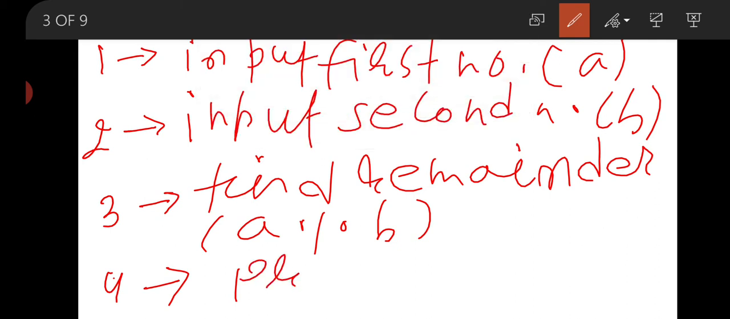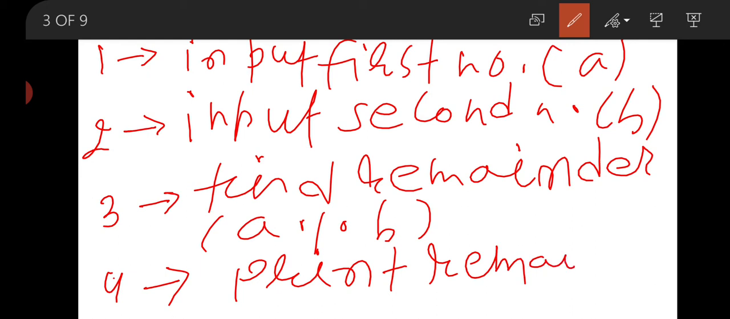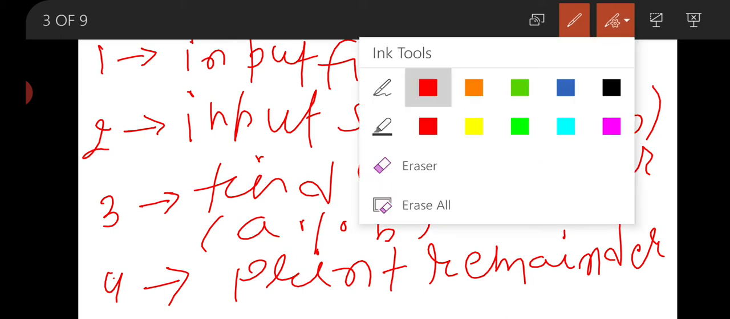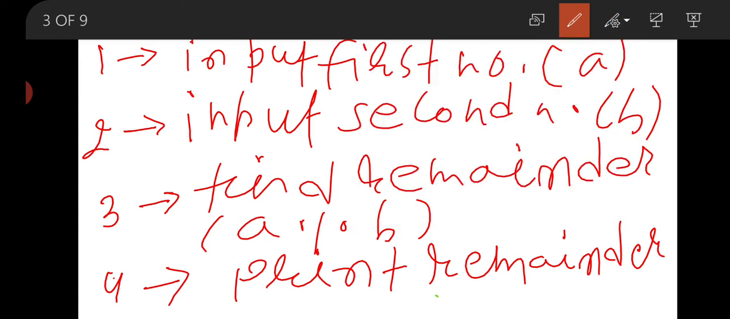In step 4, print the remainder. Suppose that remainder is our third variable. We have taken remainder as a third variable: remainder equal to A modulus B. You can take a third variable like C, X, Y, Z, etc. So this is the algorithm.